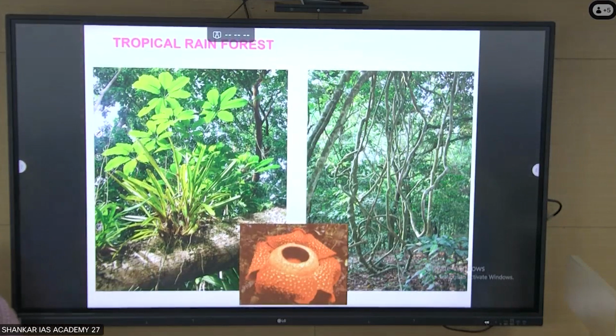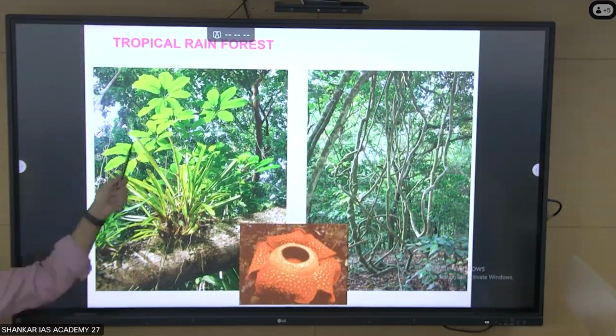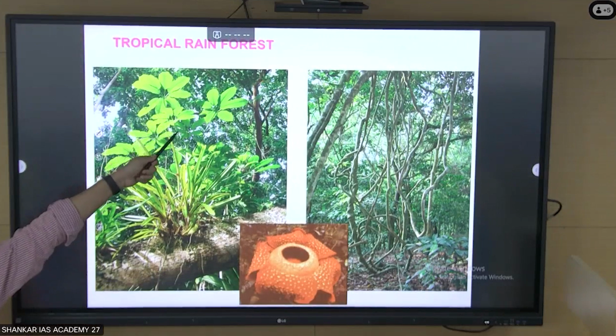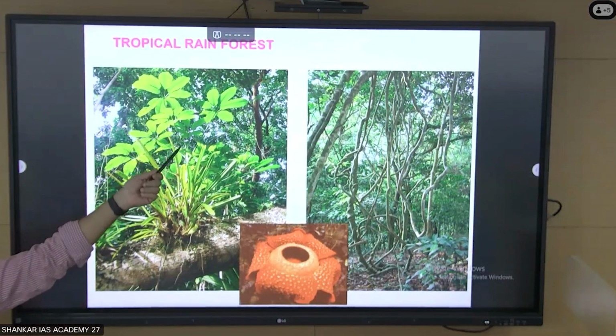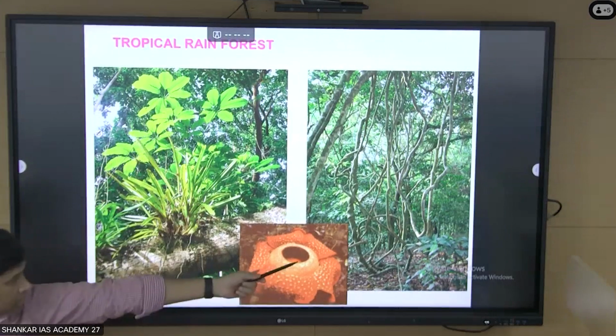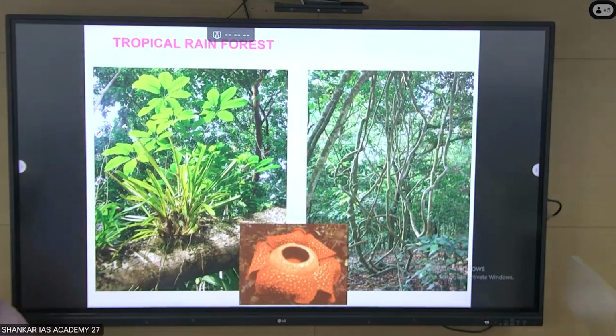That is the reason if you see a leaf here, it's light green because it is directly exposed to the sun. When they are directly exposed to the sun, they don't want much chlorophyll. But when they are not exposed to the sun at the ground level, definitely the leaves are dark green. Second, you see the leaf, whether the leaf will be thick or thin.